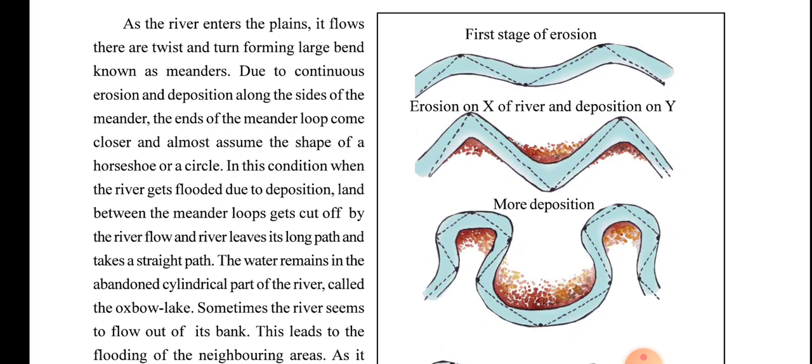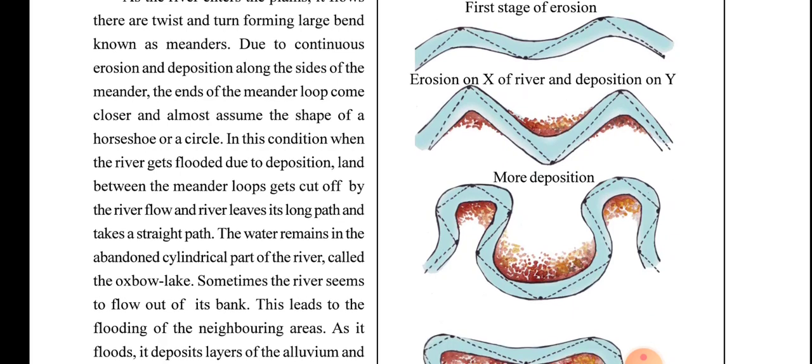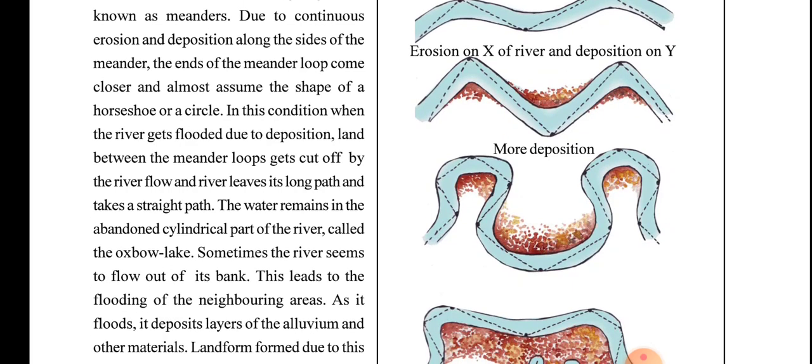As the river enters the plain, it flows with twists and turns, forming large bends known as meanders. Due to continuous erosion and deposition along the sides of the meander, the ends of the meander's loop come closer and almost assume the shape of a horseshoe.